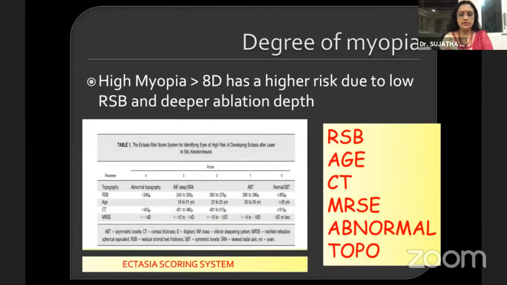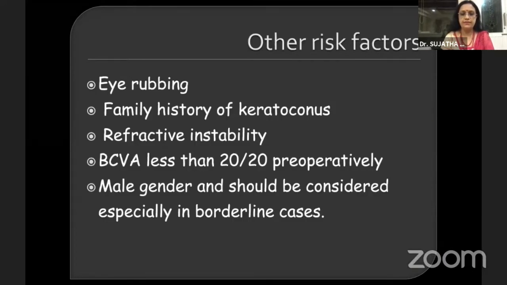So looking at the ectasia scoring system, it takes into consideration the residual stromal bed, the age, central corneal thickness, mean spherical equivalent, and abnormal topography. And a high myopia, which is greater than 8 diopters, has a higher risk due to the lower RSB and a deeper ablation depth. Other risk factors are eye rubbing, family history of keratoconus, refractive instability, best corrected visual acuity of less than 20/20 pre-op, and male gender.